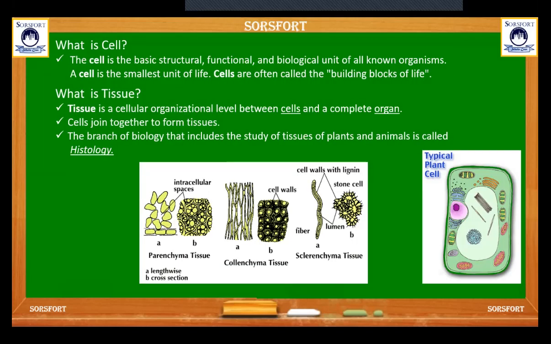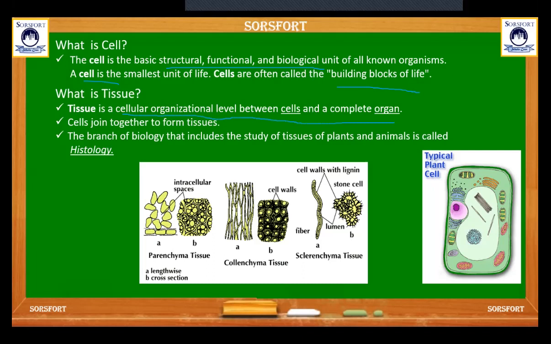First, what do we mean by cell? The cell is the basic structural and functional biological unit of the organism, also known as the building blocks of life. Then what do we mean by tissue? Tissue is the cellular organization level between cells and the complete organ.